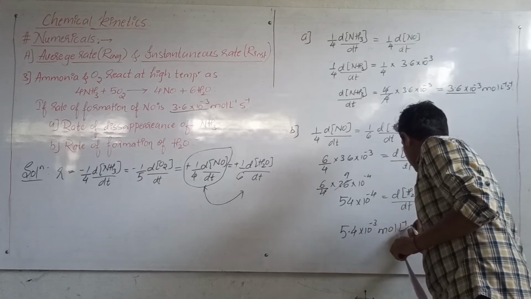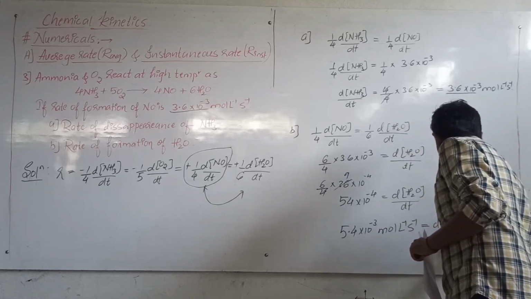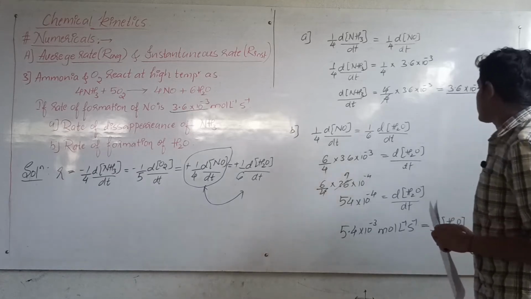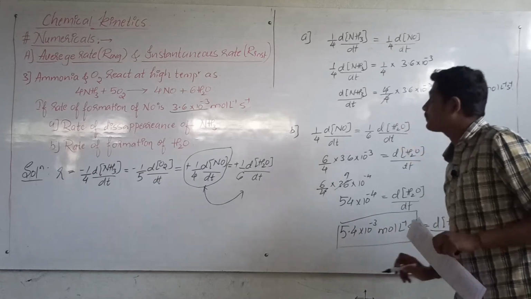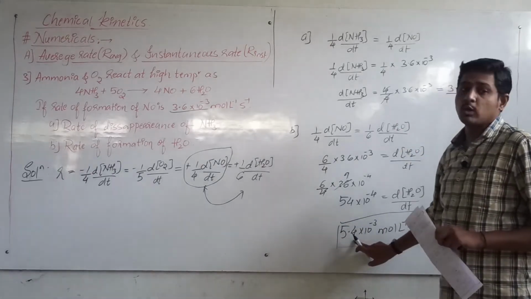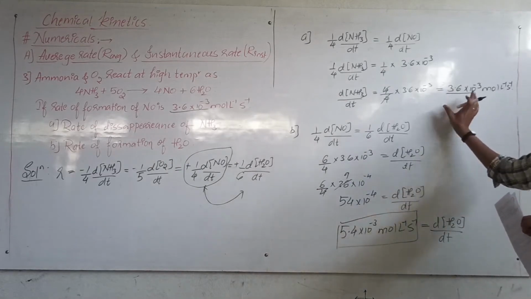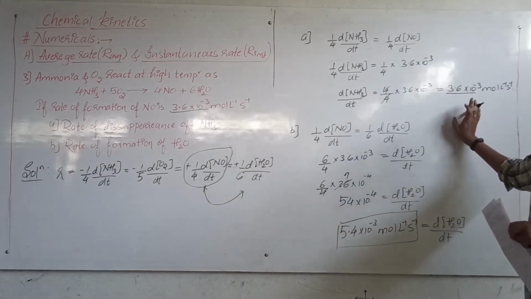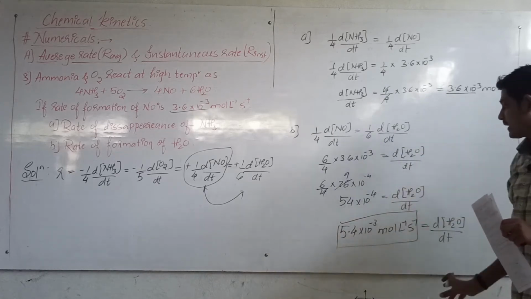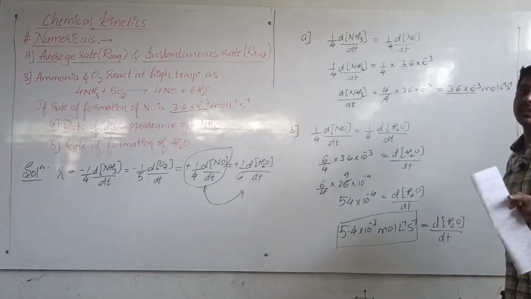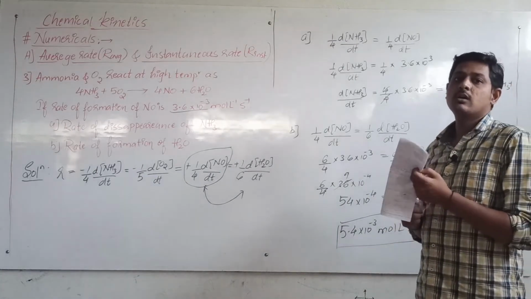Moles per liter per second. This is the rate of formation of water, which means per second this much amount of water is produced and per second this much ammonia is consumed. Your understanding is, disappearance means per second this much ammonia is disappearing and per second this much water is formed. Okay, so this is the third problem. Next we will move on to the fourth problem.